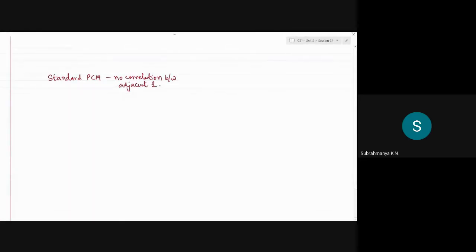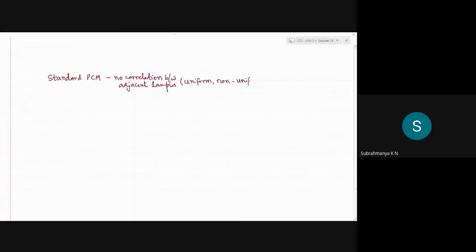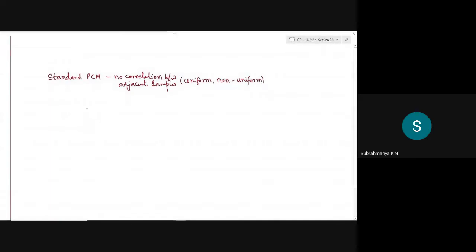Okay, so this was our standard PCM, which utilized quantization as uniform or non-uniform. Both we discussed at length.